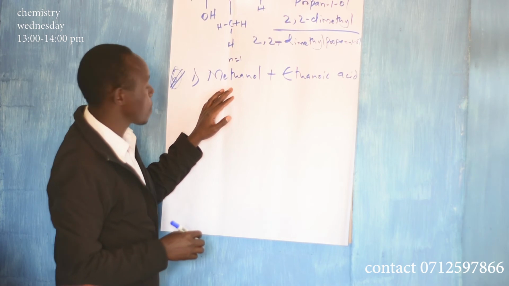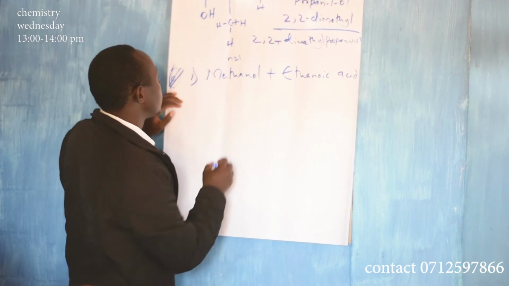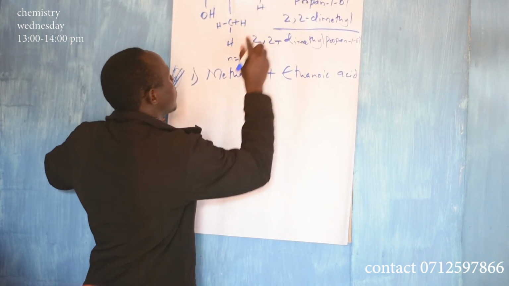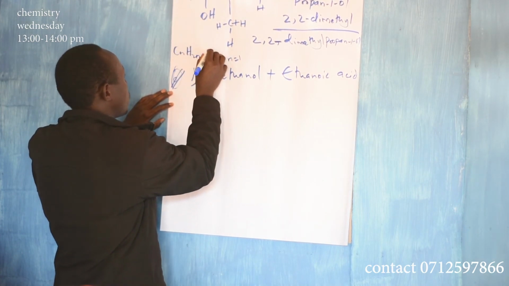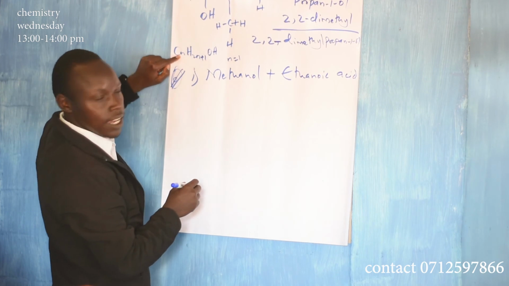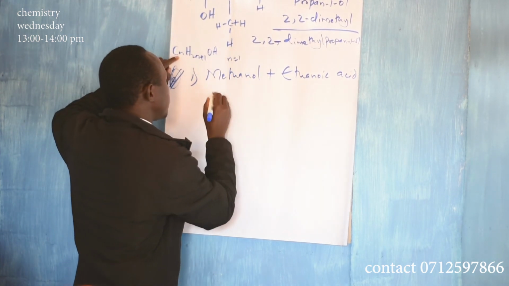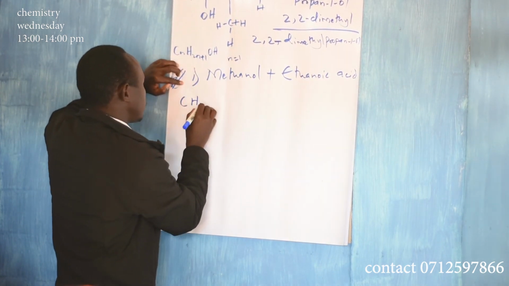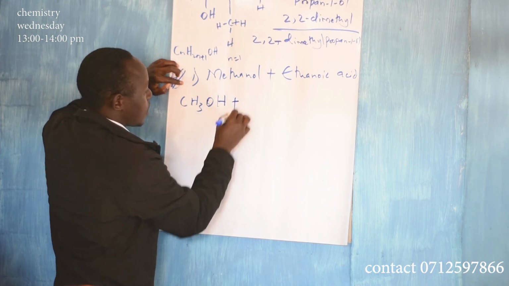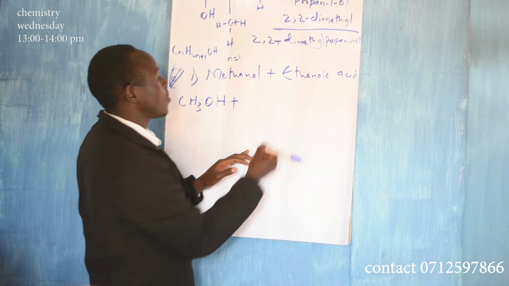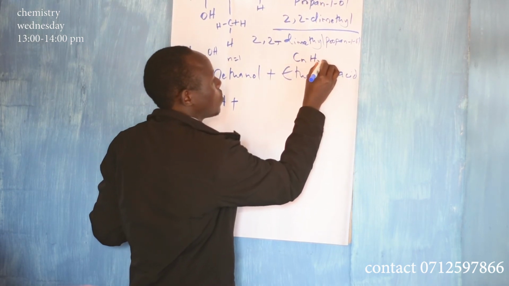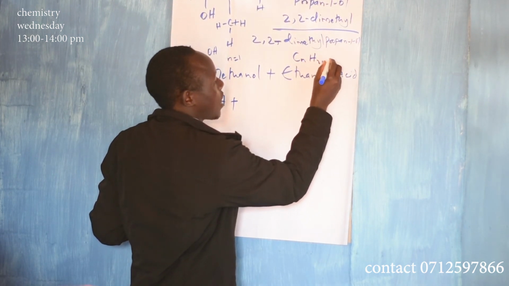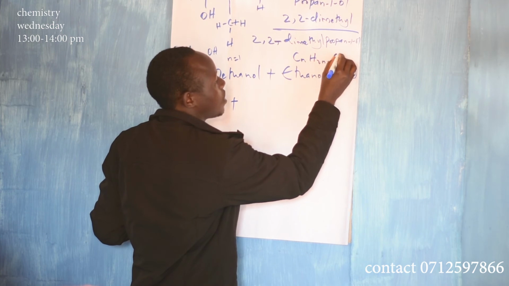So we have the general formula CnH2n+1OH. If N is equal to 1, then you have methanol, CH3OH, reacting with ethanoic acid. Ethanoic acid also, we said this one is CnH2n+1, and then you have COOH.